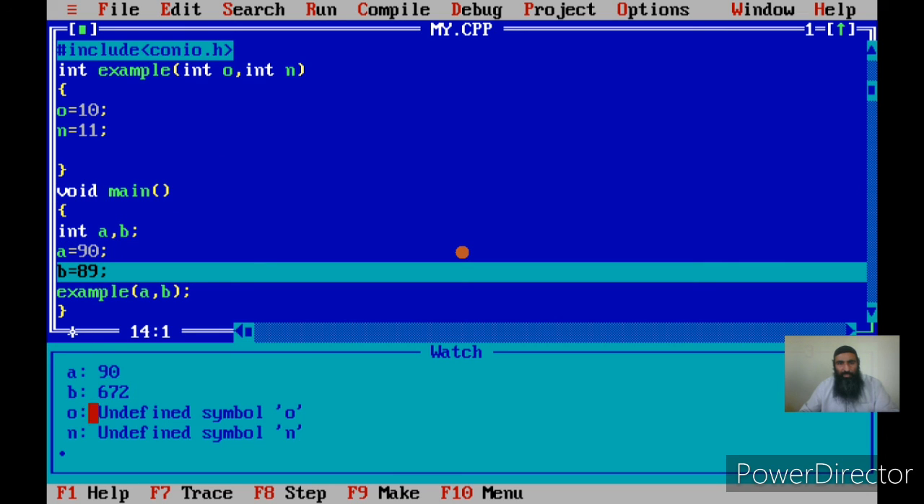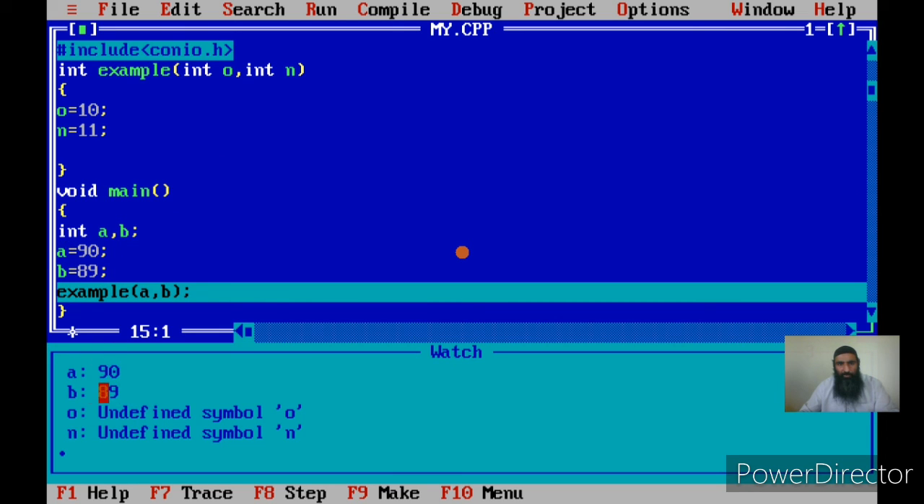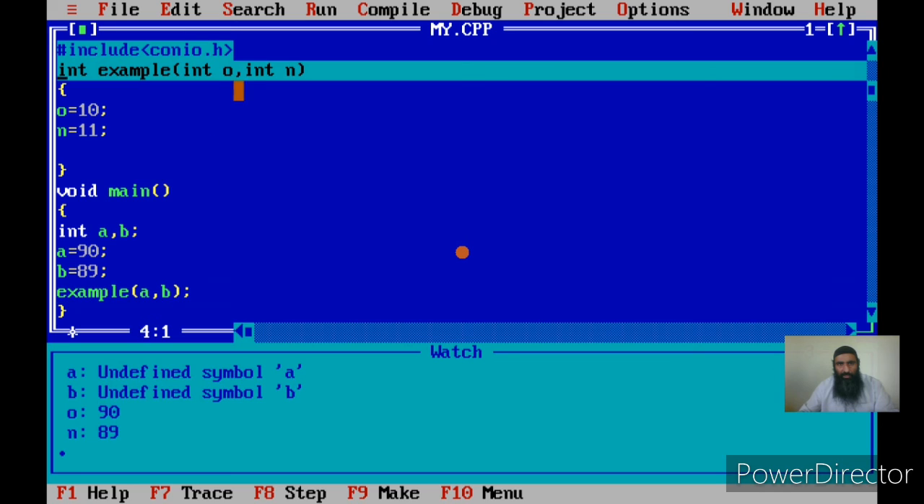So my a and b have now value 90 and 89, and if you see, o has received the copy of a and it has got a value of 90, and n has also received the copy of b and it has got value of 89.